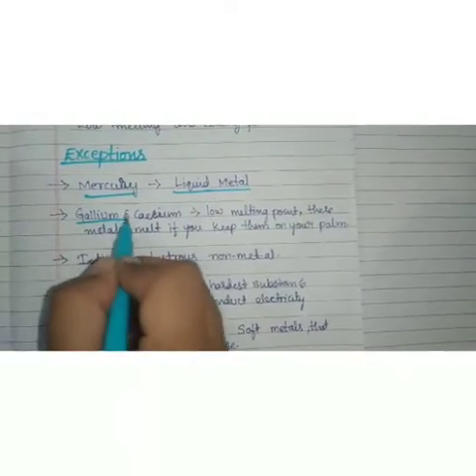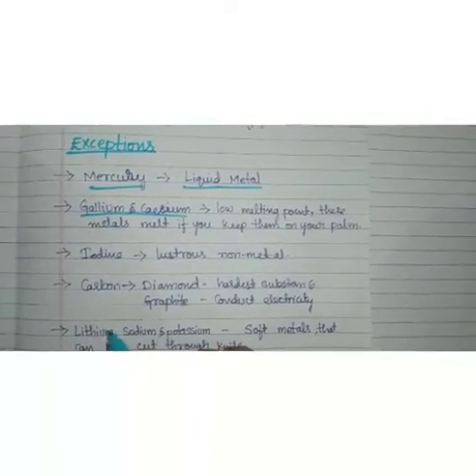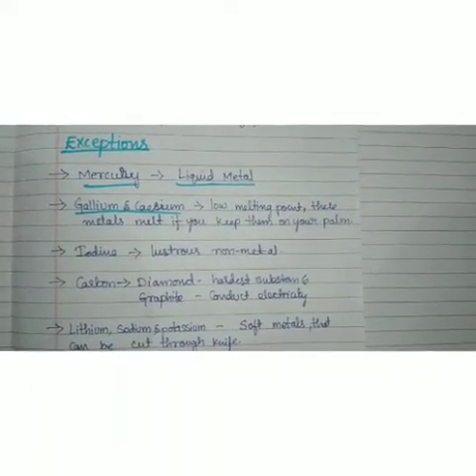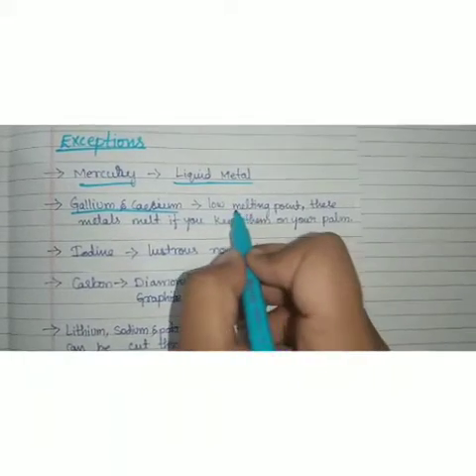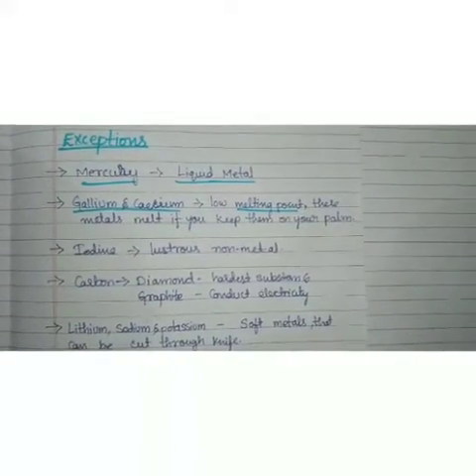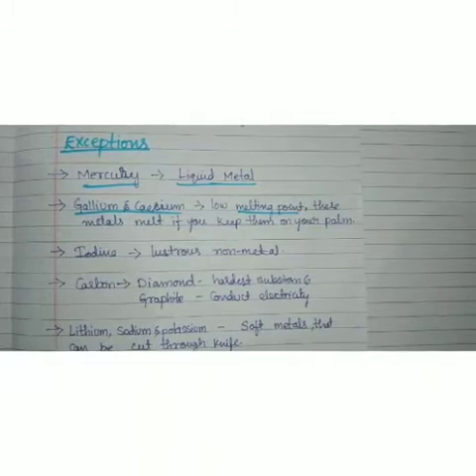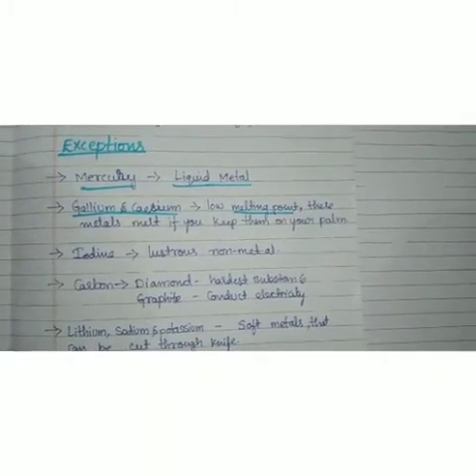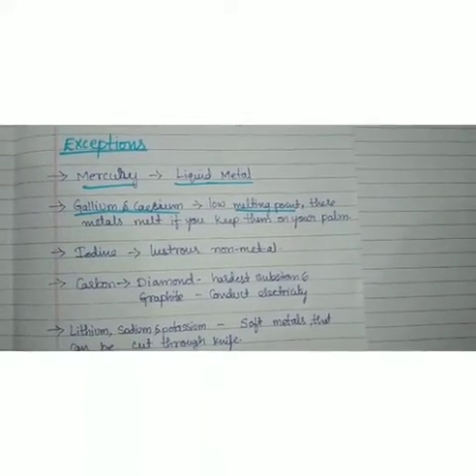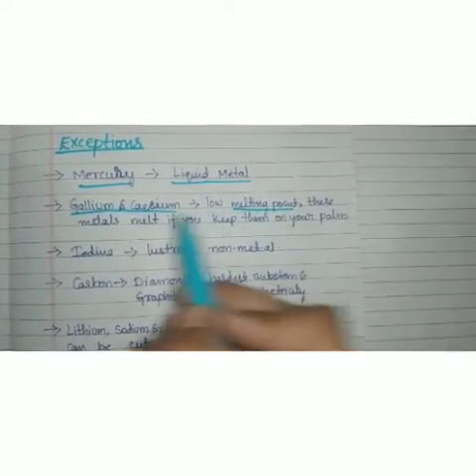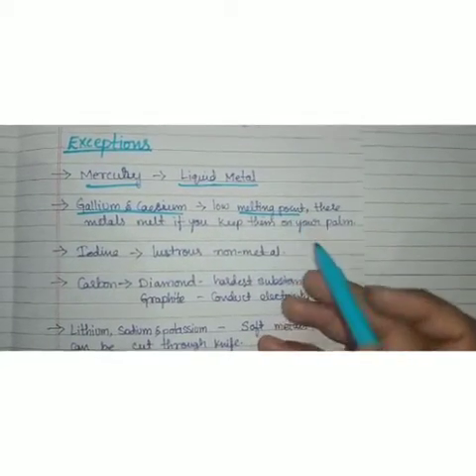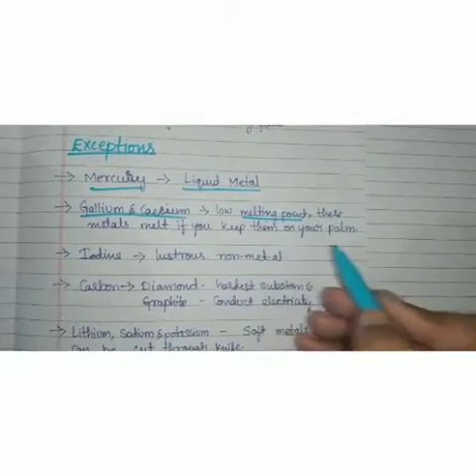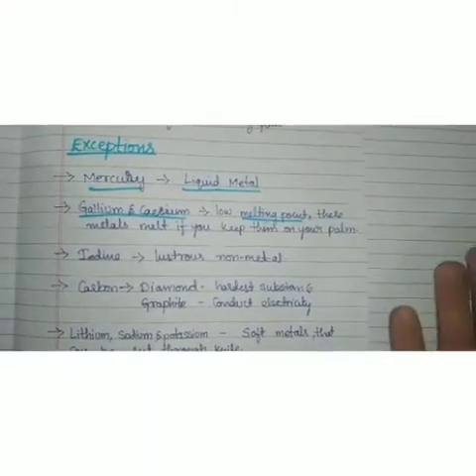And also next, gallium and cesium. We have already learned that metals have high melting and boiling points, right? Gallium and cesium have low melting points. How low? If you keep these metals on your palm, they will melt by absorbing your body temperature. Gallium and cesium have low melting points. So if you keep them on your palm, they will melt.